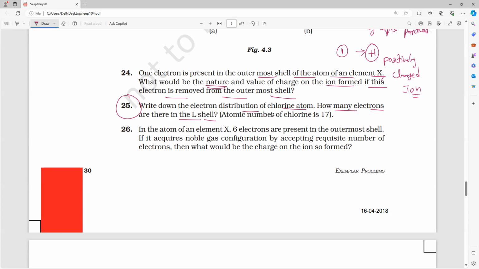Anybody? The atomic number is 17. So Z is equal to 17. You can write it as 2, 8, 7, that is K, L, M. So in the L shell, how many electrons are there? Everybody? 8 electrons. That's all.